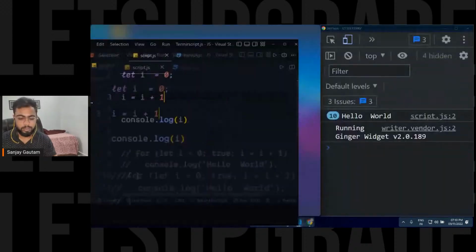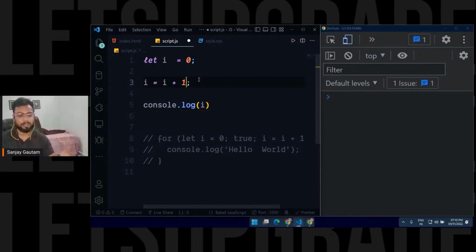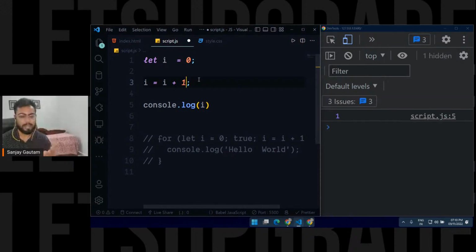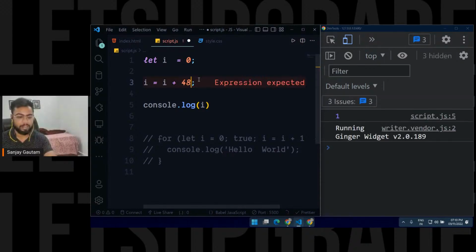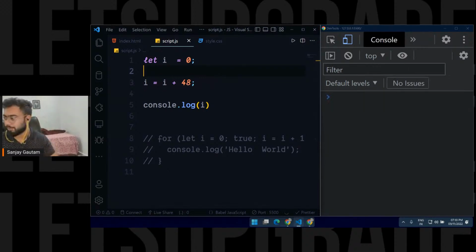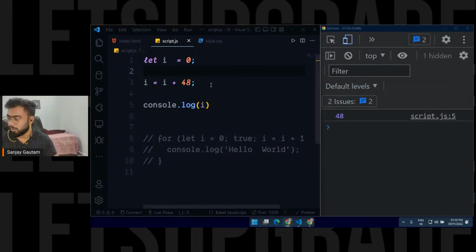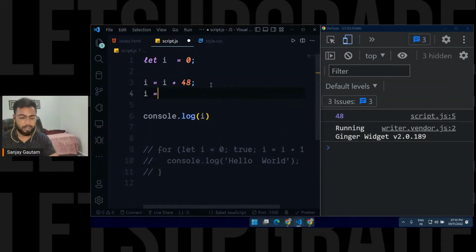And if I just go over here, I'm just going to get 1 here. You can also repeat this thing, like if you want to make i equals i plus, let's say, 48, and see, you will get 48 here. I'm getting 48, and you can repeat this as many times as you want. So i equals i plus, let's say, 10.